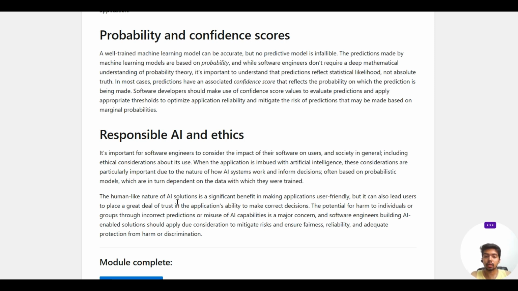The human-like nature of AI solutions is a significant benefit in making applications user-friendly, but it can also lead users to place a great deal of trust in the application's ability to make correct decisions.